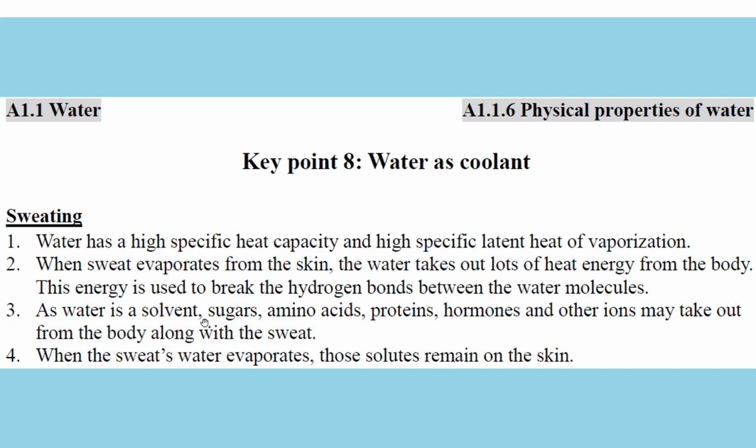Sugar, amino acids, proteins, hormones, and a lot of ions are dissolved in water in our body. So they can come out as sweat too. So when the sweat water evaporates, this solid material remains on the skin.